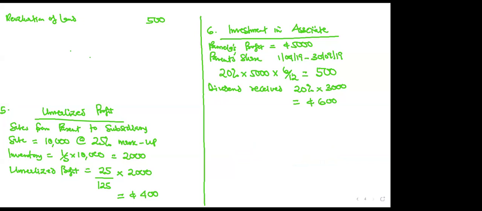Yes, sir. The sale of goods between the two of them happened during the post-acquisition period. Therefore, you don't multiply by 6 over 12 again. But if they tell you the sales for the whole year, then that one you multiply by your 6 over 12. So that is just by the way. Let us move on.